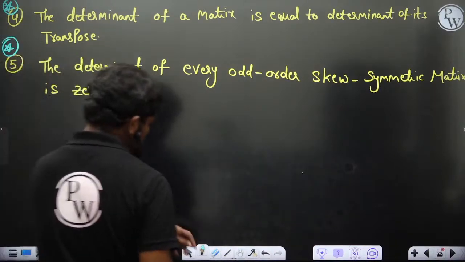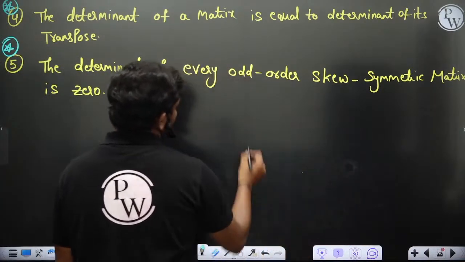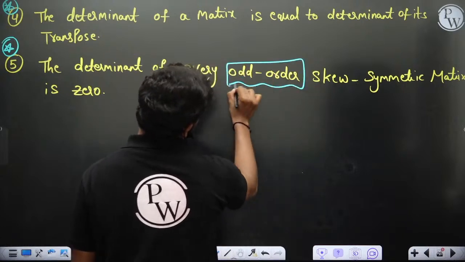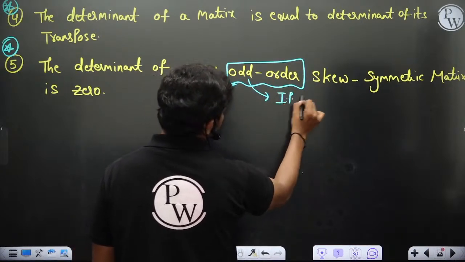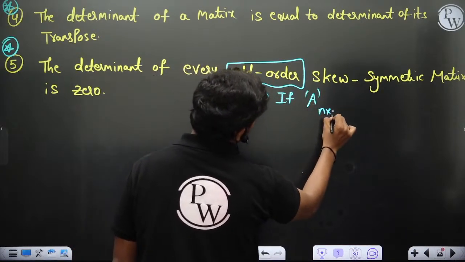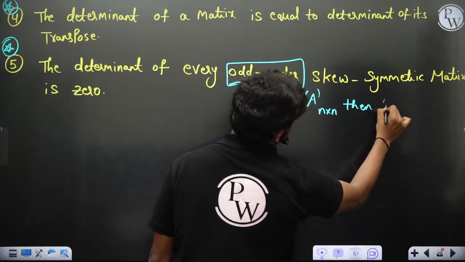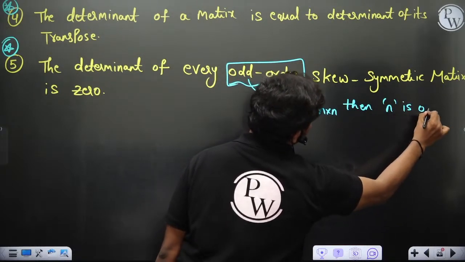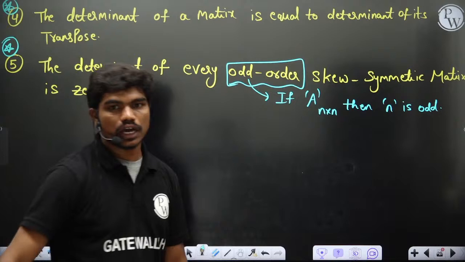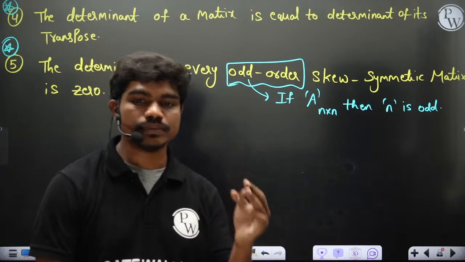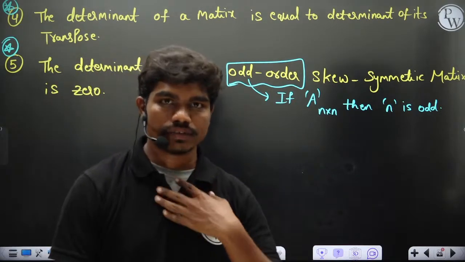Okay, why is this, how can you show this? Odd order means if A is n by n, then n is odd. Like for example, you take 3 by 3, 5 by 5, 7 by 7, 2023 by 2023.